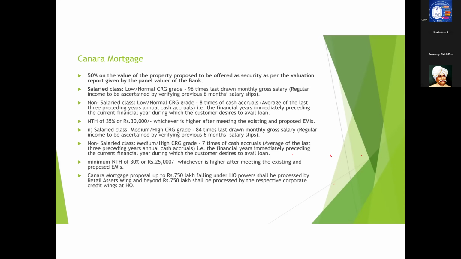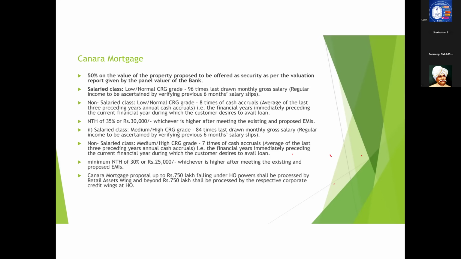And in the case of non-salaried class, they are eligible for 8 times their annual gross income. So in order to ascertain their annual gross income, we need to take the average of last 3 years ITR with the balance sheet. With ITR and balance sheet, you will come to know what is their annual income for the last 3 years.